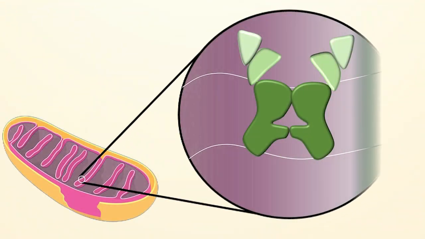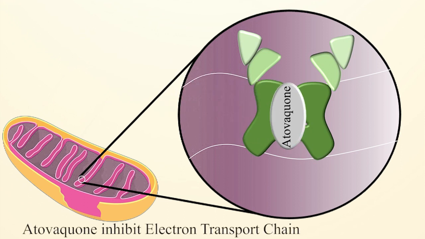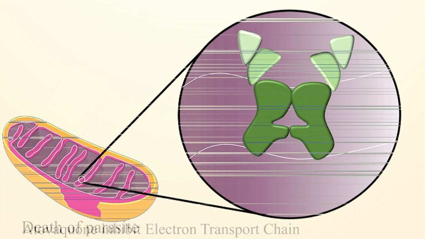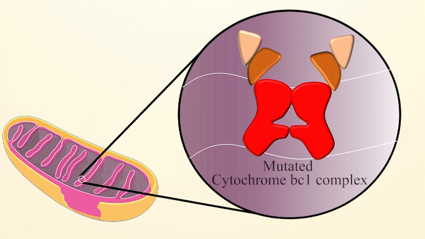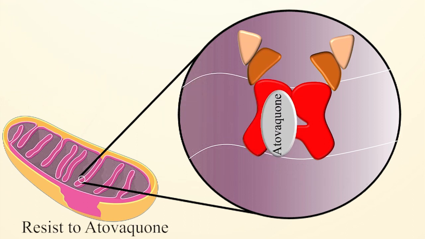During the erythrocytic cycle, atovaquone competitively inhibits the cytochrome BC1 complex of the parasitic mitochondrial electron transport chain. Inhibition of BC1 activity results in loss of mitochondrial function. Resistance to atovaquone develops rapidly. The CYTB gene encodes the cytochrome BC1 complex. Point mutation at codon 268 of the cytochrome BC1 gene mediates atovaquone resistance.